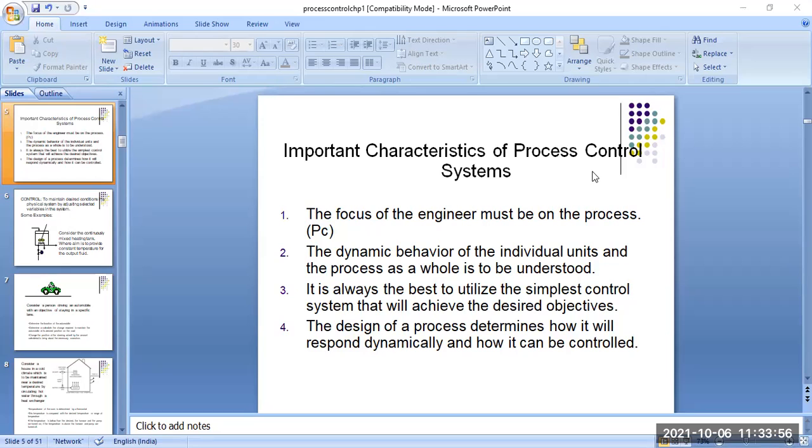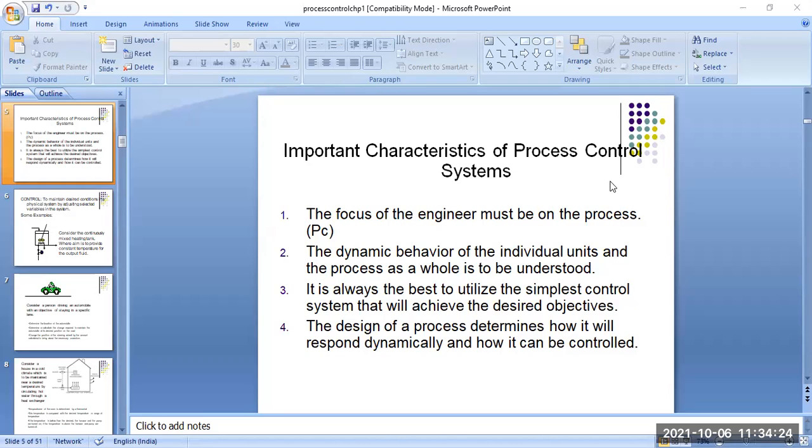The second option is the control equipment. This control equipment consists of four parts. Number one, the measurement system, which measures the physical variables of the input and output devices. Number two, the comparator device.